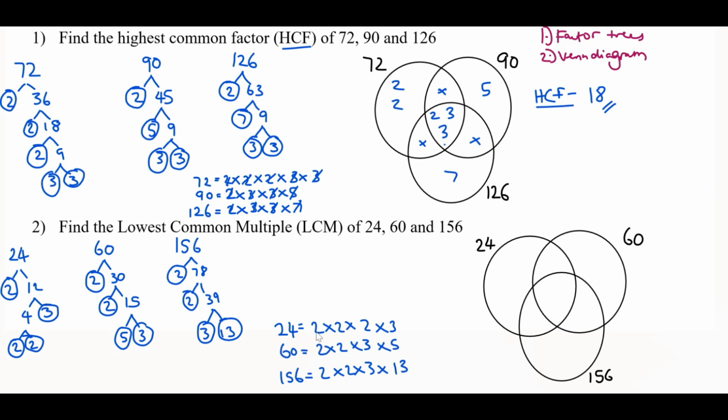And this is why I prefer to write these down in ascending order, because it makes it easier to spot all of the common numbers. So we can see here we've got 2 in all three of them.